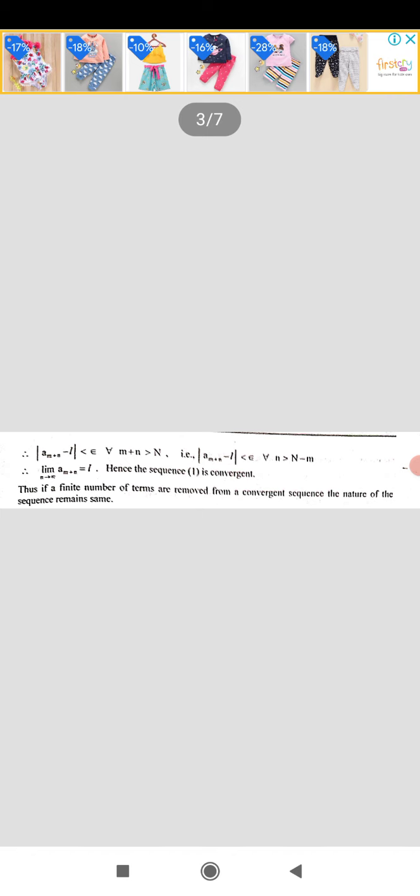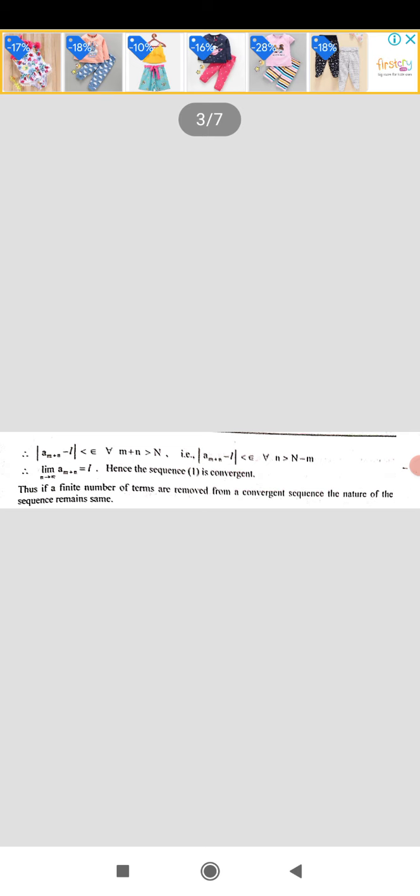Therefore, modulus of a_{m+n} minus L is less than epsilon for all m plus n greater than N. That is, modulus of a_{m+n} minus L is less than epsilon for all n greater than N minus m, which implies a_{m+n} converges to L. That is, limit n tends to infinity a_{m+n} is equal to L. Hence, the sequence given in 1 is convergent. Thus, if a finite number of terms are removed from the sequence, then also the sequence is convergent.